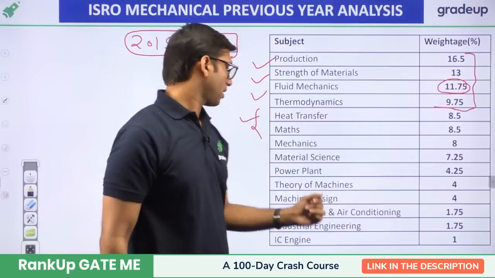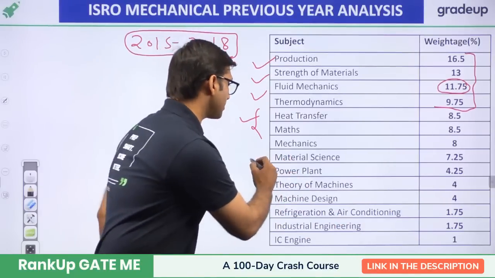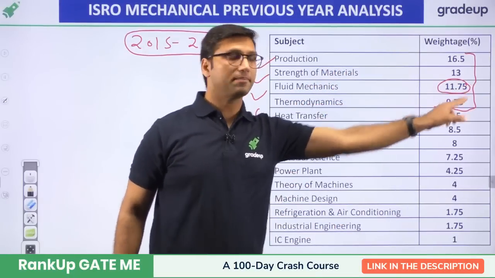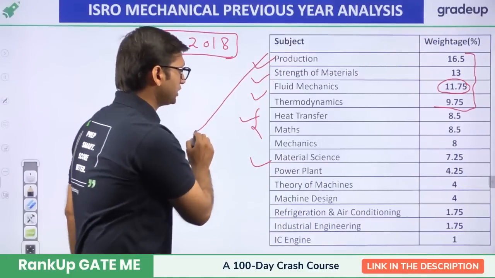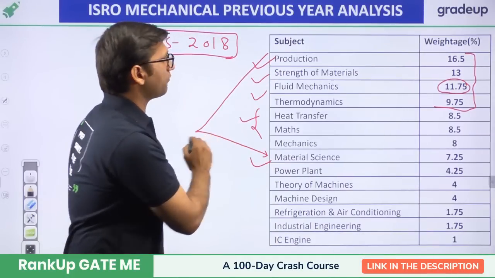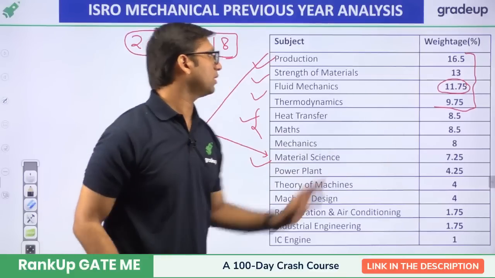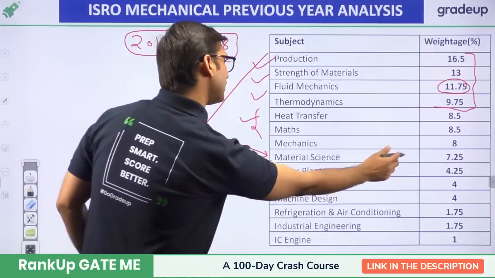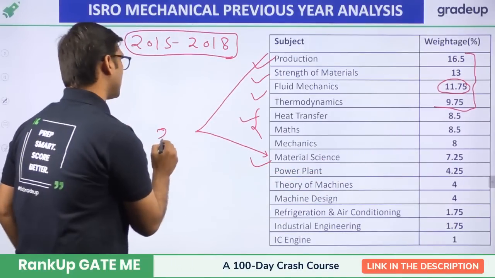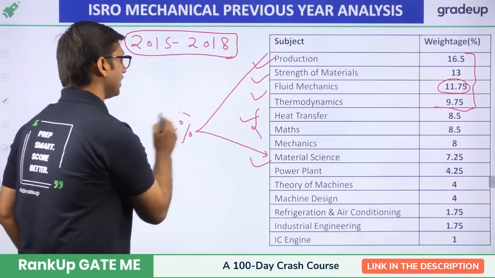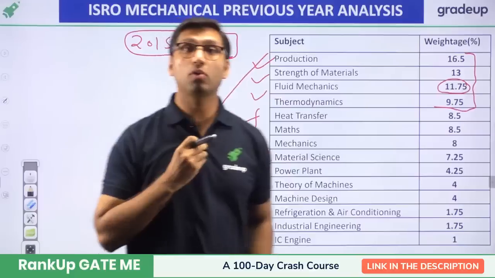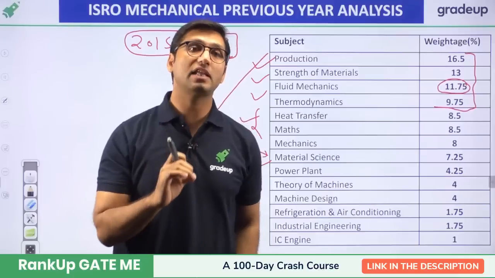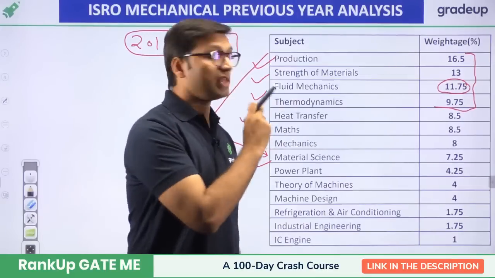engineering mechanics. Then material science. Material science, I have told you that production has got maximum weightage, right? But material science and production together have got a cumulative weightage of around 16, and it is having weightage of 7. We can say approximately 25% weightage is given to production and material science. Production and material science has got cumulative weightage of 25%.